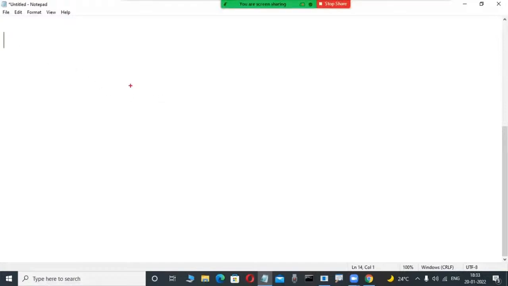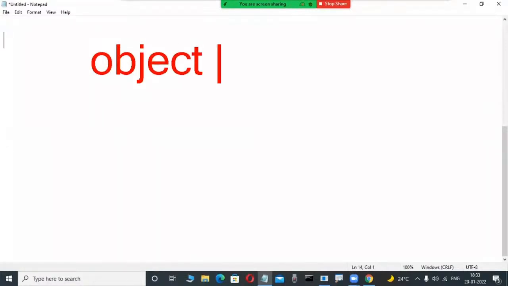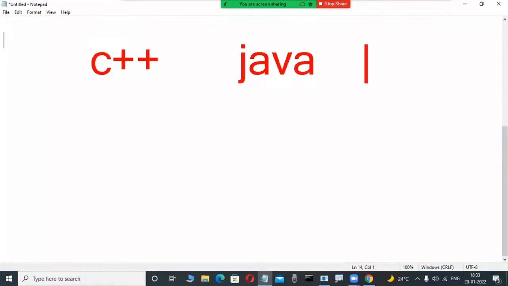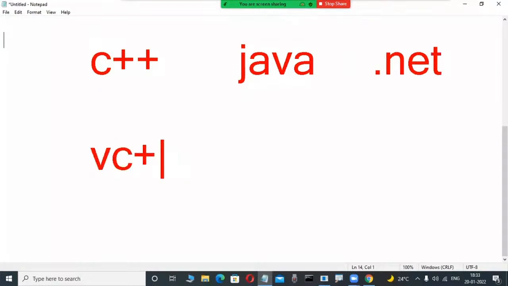Suppose there are so many object-oriented languages. A little bit of technical knowledge is there. Object-oriented languages exist worldwide. Maybe so many people have an idea. What are the object-oriented languages worldwide? C++ is an object-oriented language. Java is a popular object-oriented language. C# .NET is an object-oriented language. VC++ is an object-oriented language. So many object-oriented languages are there.